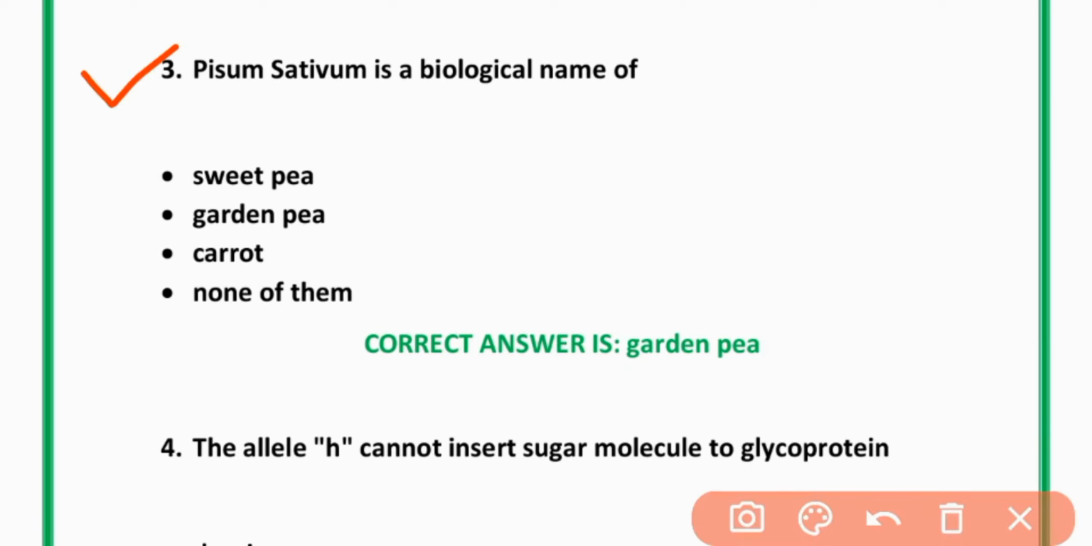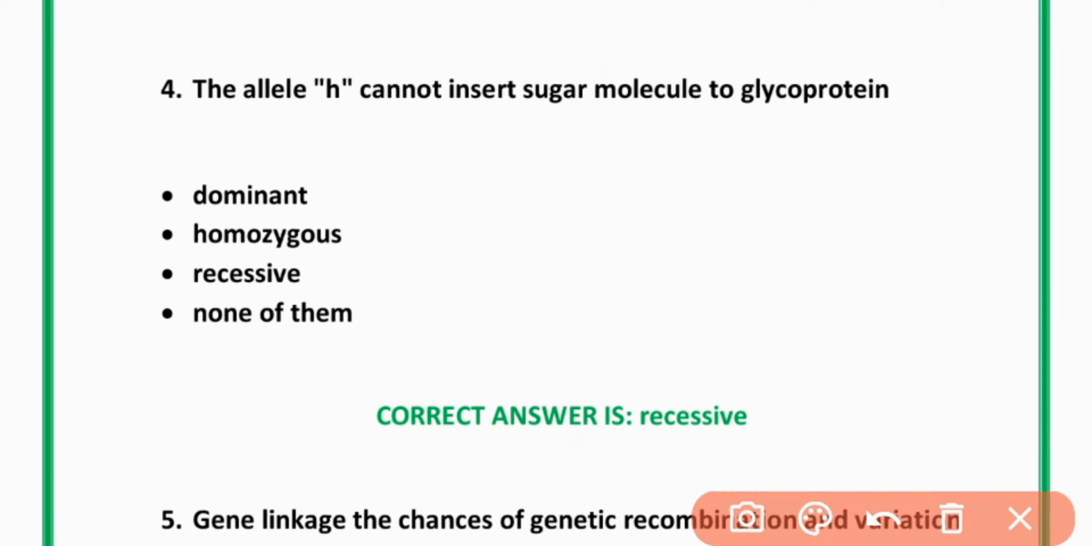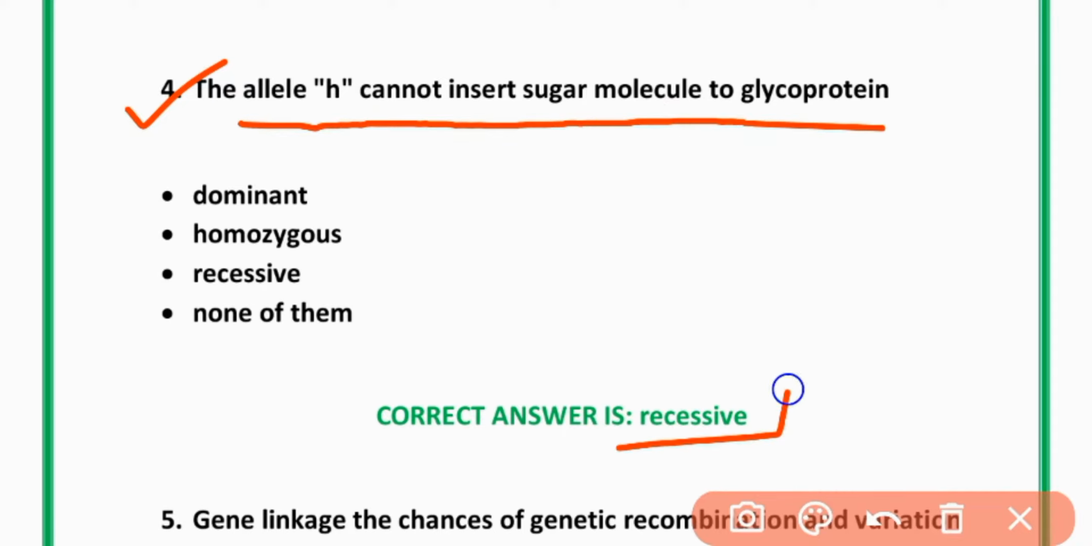MCQs number 3. Pisum sativum is a biological name of golden pea. Option B is correct. Golden pea. The allele H cannot insert sugar molecules to glycoprotein. Recessive. Option C is correct.